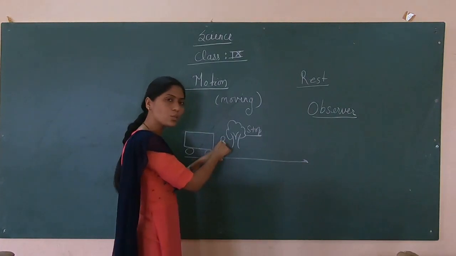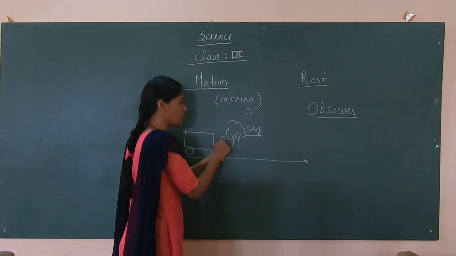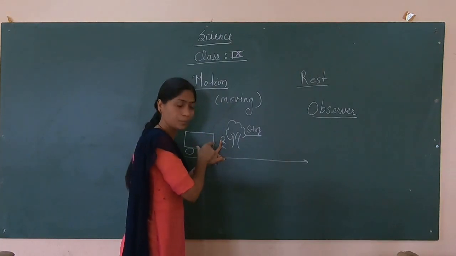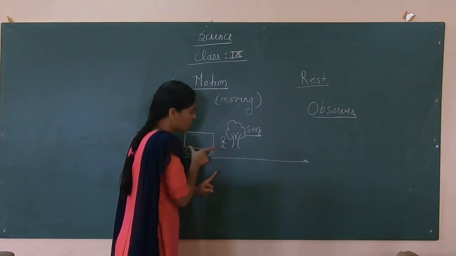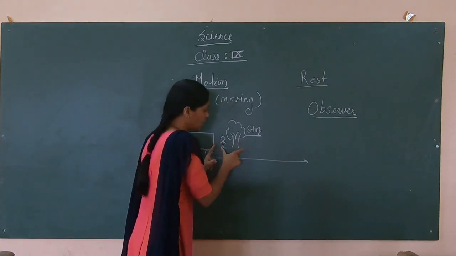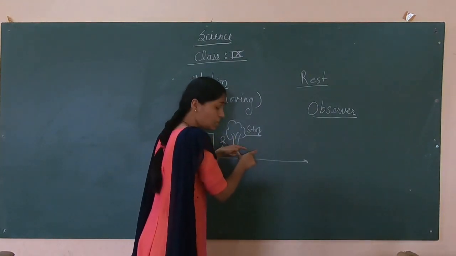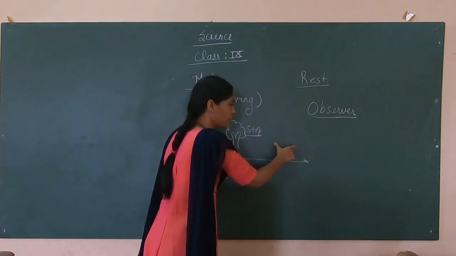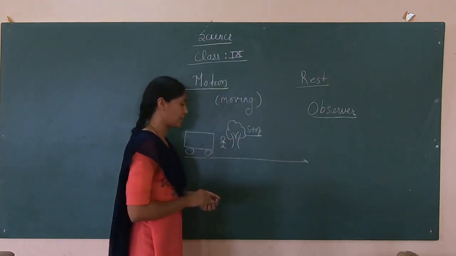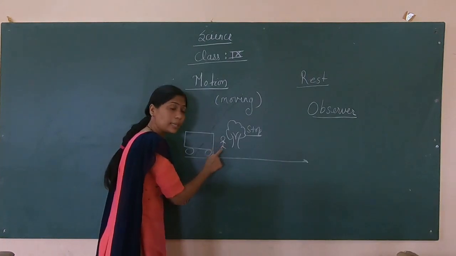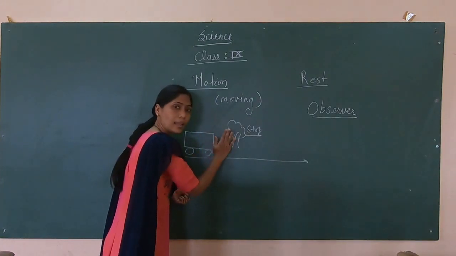According to this observer, when the bus moves, he will say that the bus is in motion. According to the tree also, the bus is in motion. Now we'll see the second case. This person is actually standing, that means he is at rest.